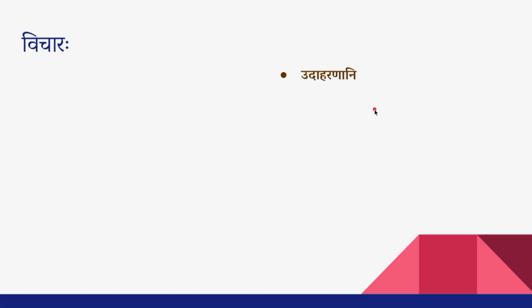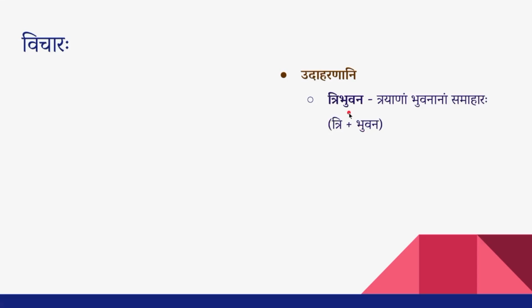The first one, Tribhuvana. The Vigraha Vakyam is Trayanam Bhuvananam Samaharaha. 3 is the Purvapadam and Bhuvana is the Uttarapadam. Again, the Uttarapadam ends with Hrasva Akara, but we still get Tribhuvana as the Napumsakalingam.